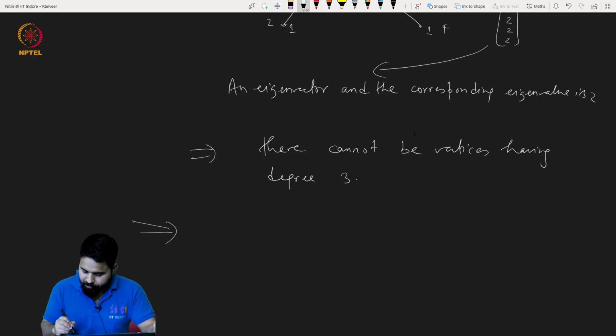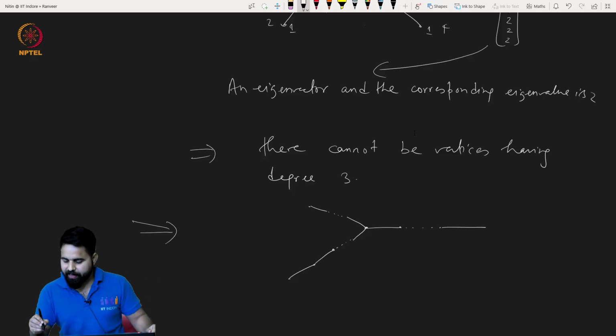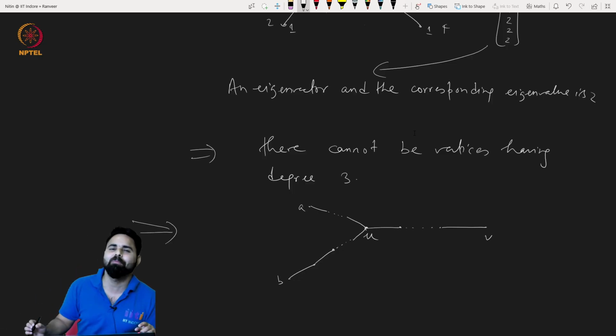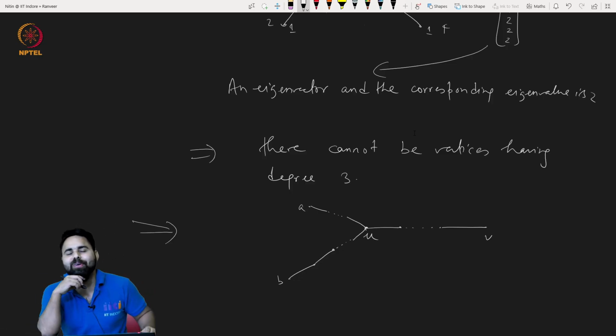Maybe now the structure could be this, right? Dot dot dot. Let me make one more, and there will be some vertex here, and again there will be some edges here, and then there is the rest of it. Suppose there is one vertex which is having this, let me call it U, and this is V, and let me call some other vertices A and B. Very good. Now how to prove that this is also not possible?